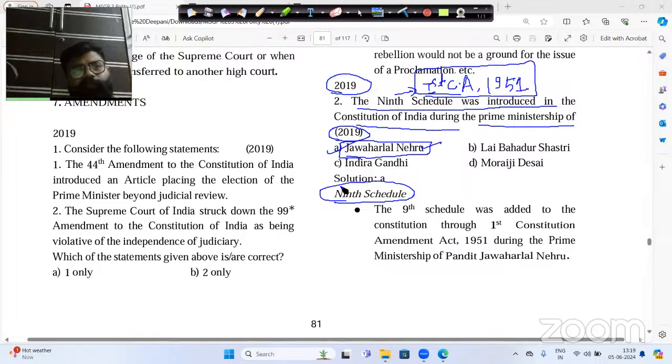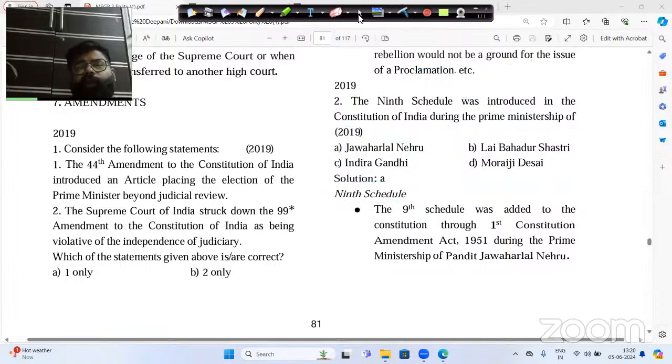Now this land reform was included in a new schedule, which was the ninth schedule. Right now, if you see in 2024, how many schedules do we have in the Indian Constitution? We have a total of 12 schedules, correct? But 12 schedules were not there in the original constitution. In the original constitution, there were only 8 schedules, and the ninth schedule was made in the year 1951, and this particular land reform was included in the ninth schedule.